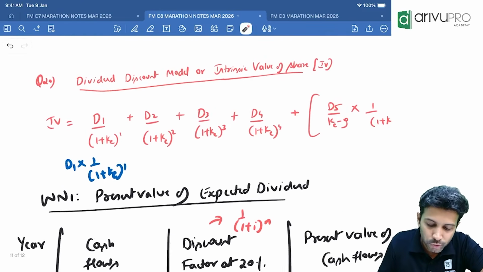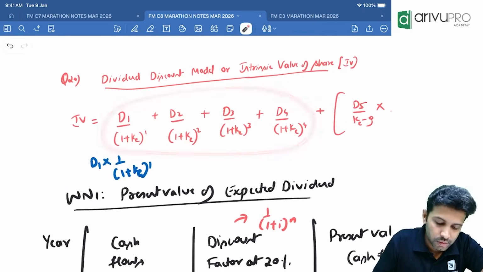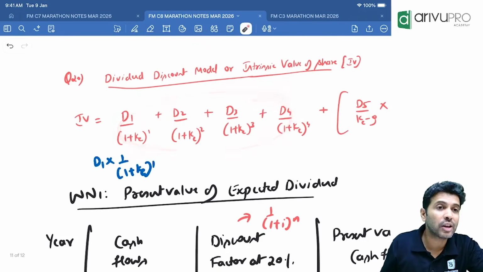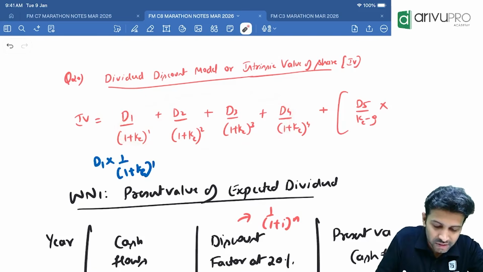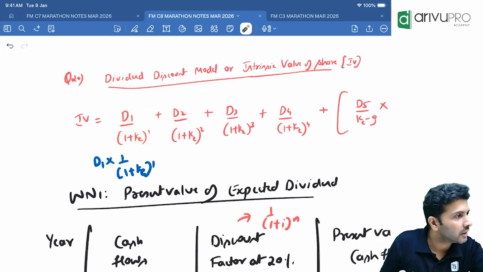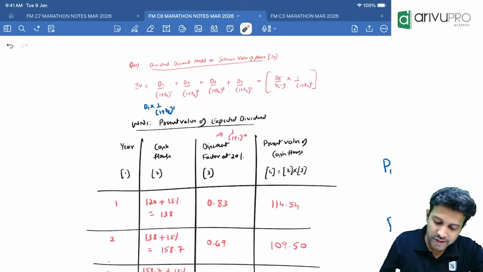Now look at the formula if you want. I think you already know the first part of the formula. What is this portion? What is this trying to calculate? This is the present value of the dividend, because it is nothing but dividend multiplied by the discount factor. How many years? 4 years. Okay, that's the first part. That's what our first table did.